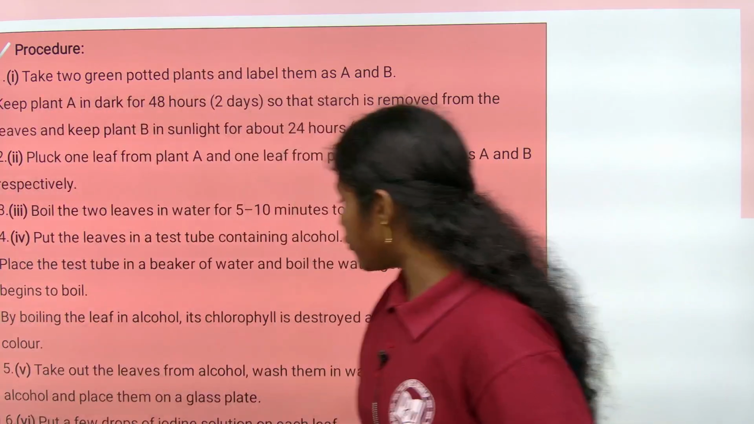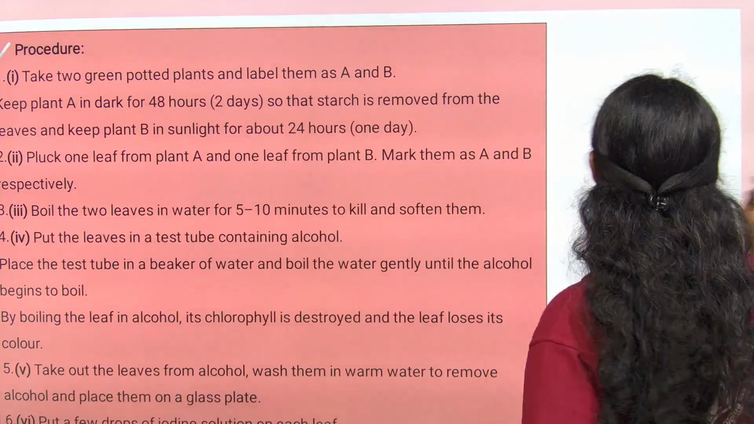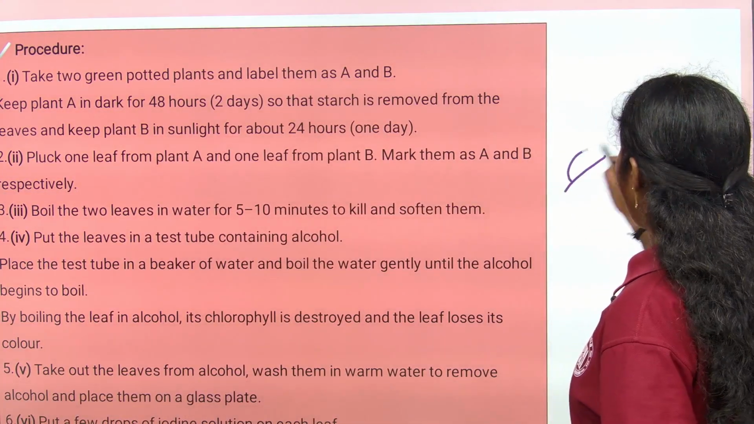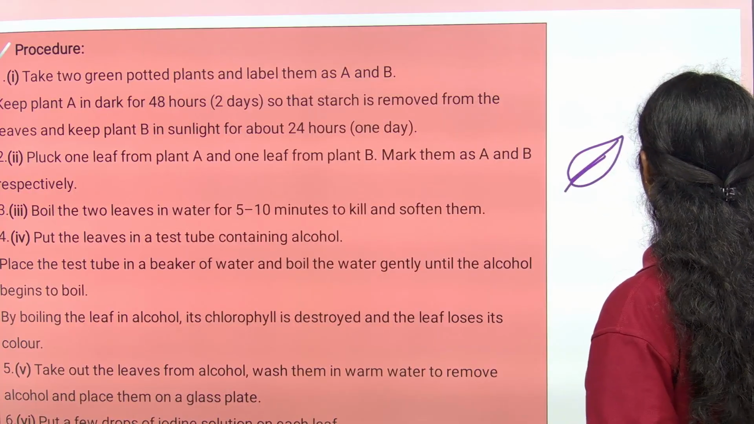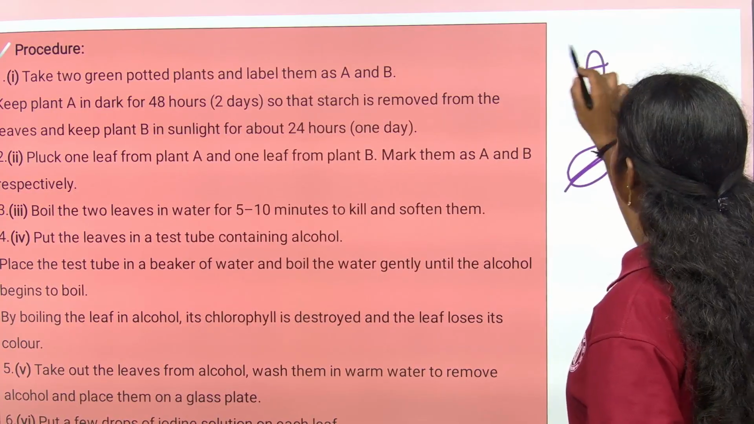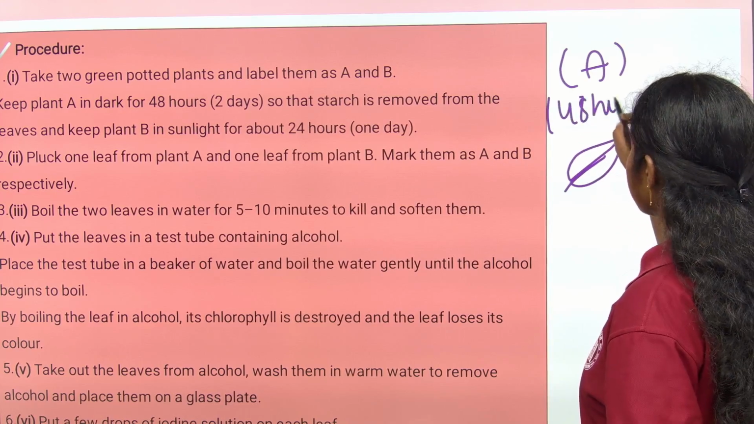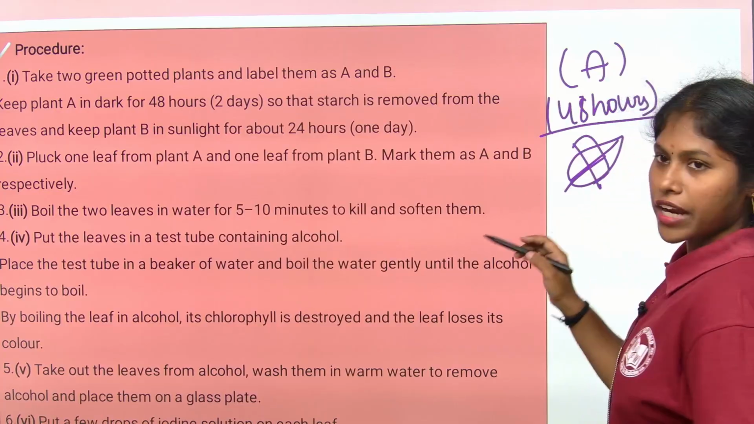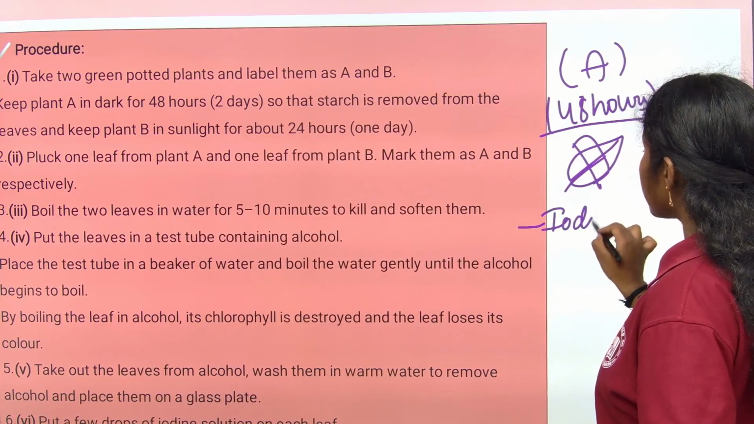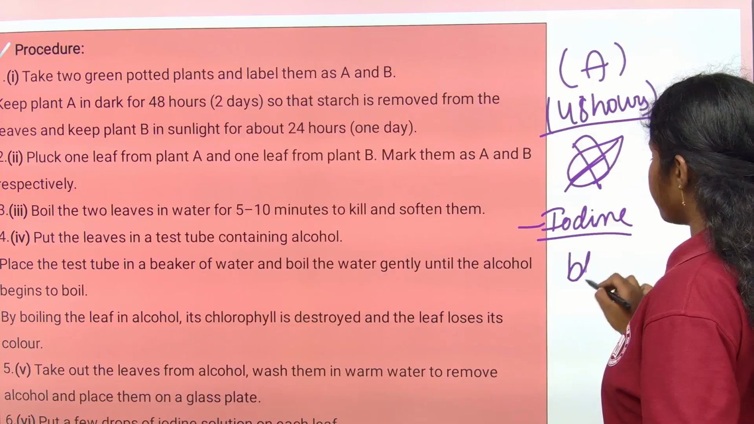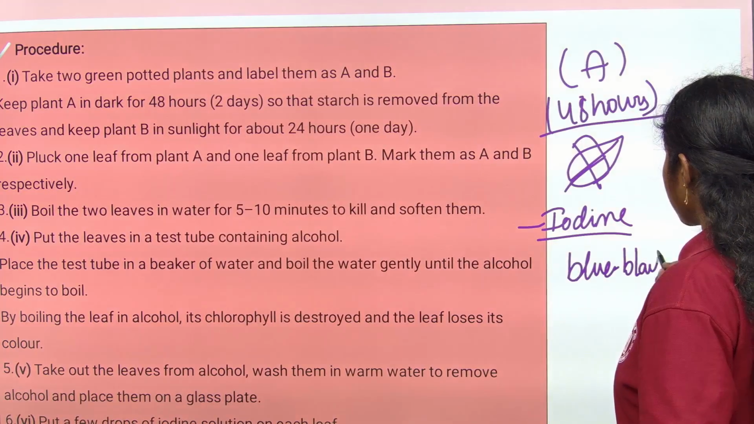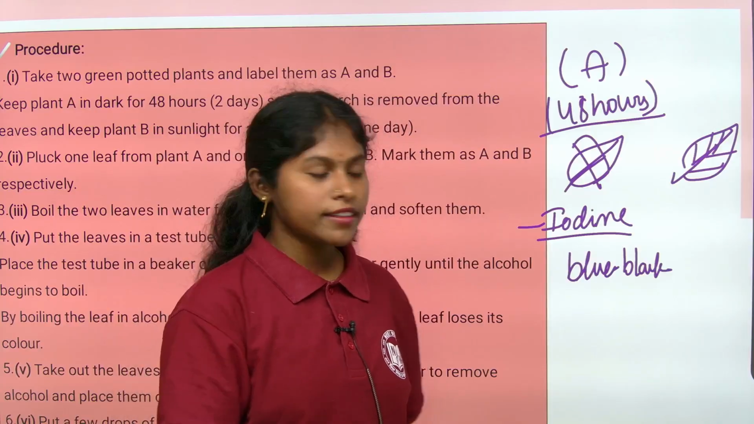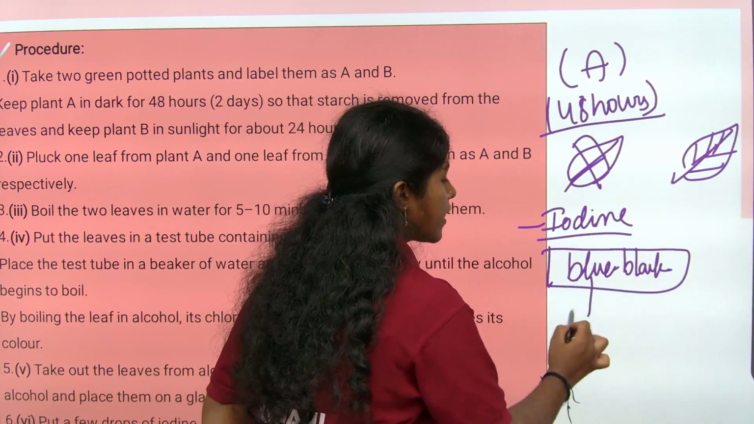Let's see, after a few drops of iodine solution on each of the leaves, we are done with the experiment on the two leaves, leaf A and leaf B. Leaf A we kept for 48 hours in dark conditions, so there is no starch. When we add iodine, it does not turn blue black, which means starch is not present in it.